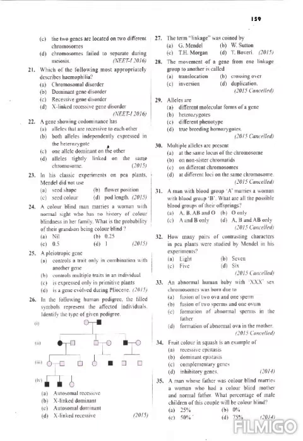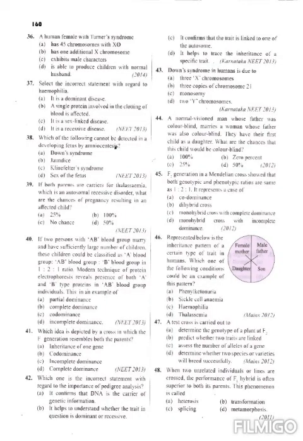Question number 37. Select the incorrect statement with regard to hemophilia. The options: it is a dominant disease; a single protein involved in the clotting of blood is affected; it is a sex-linked disease; it is a recessive disease. Hemophilia is an X-linked recessive disease and it affects blood clotting. So option A is the incorrect one.